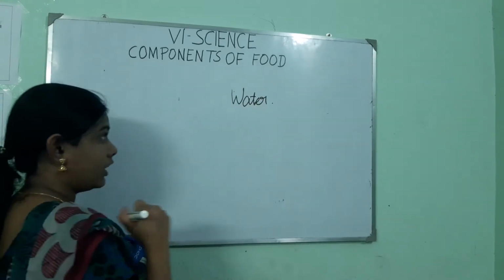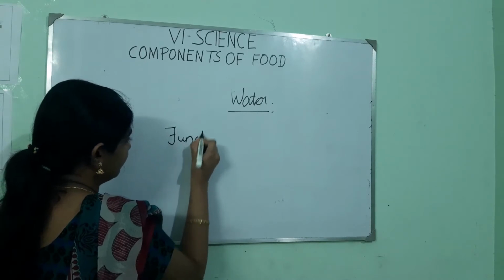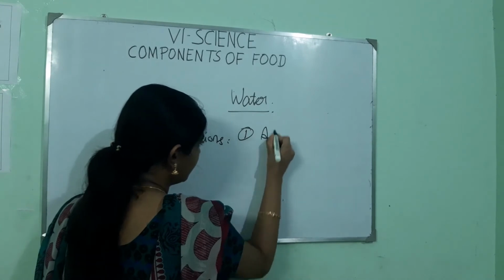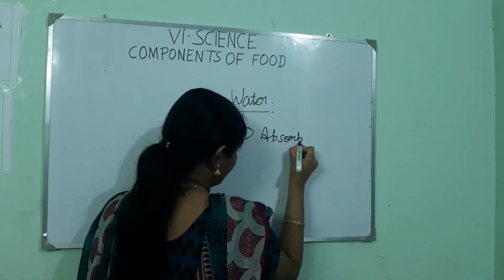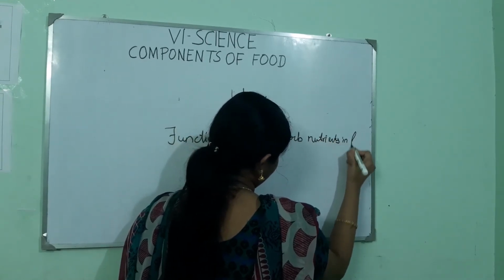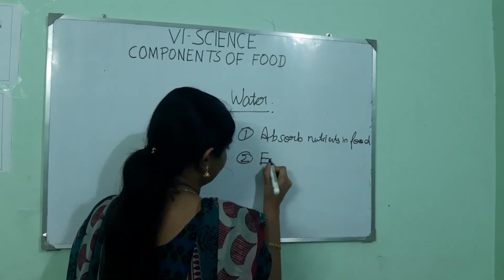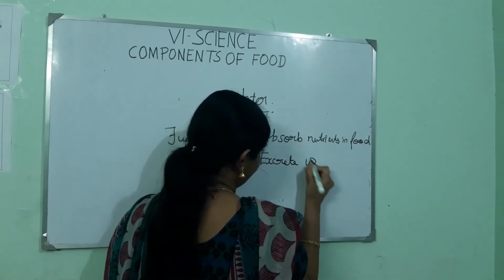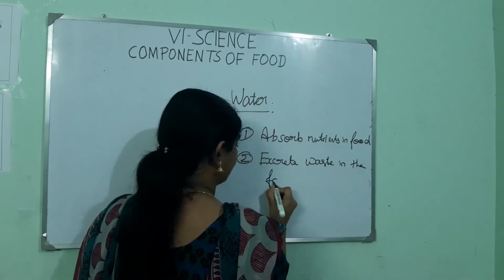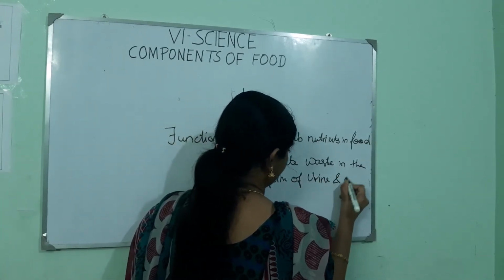Water plays a very important role as a component of food. Its functions are, one, to absorb nutrients present in food, and the second, to excrete waste in the form of urine and sweat.